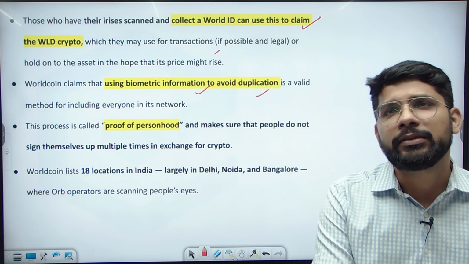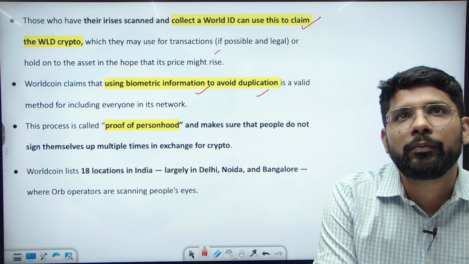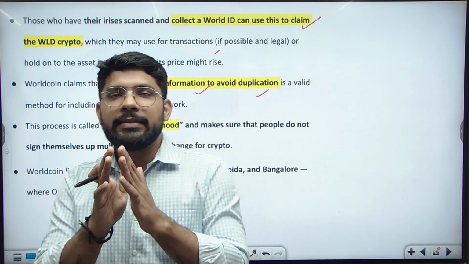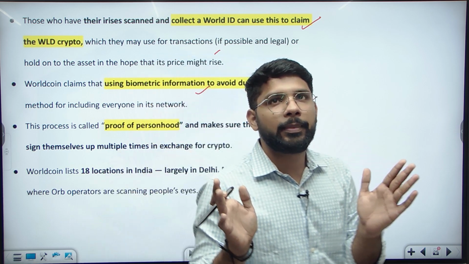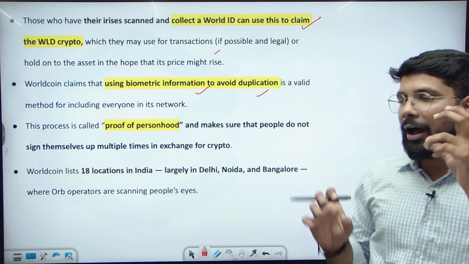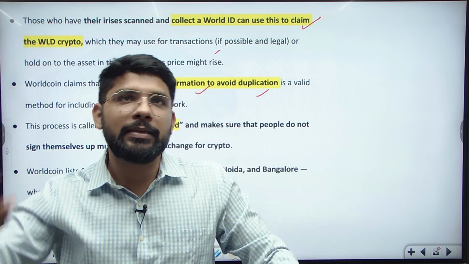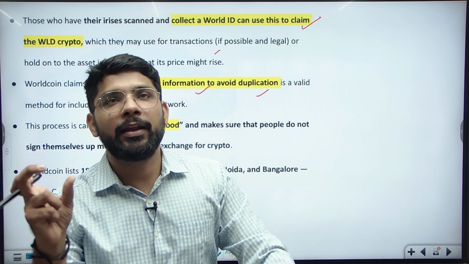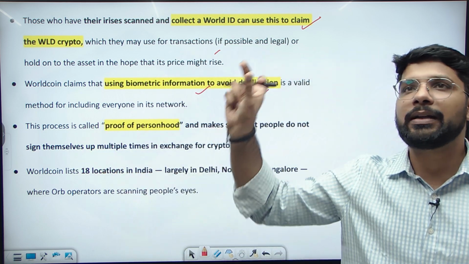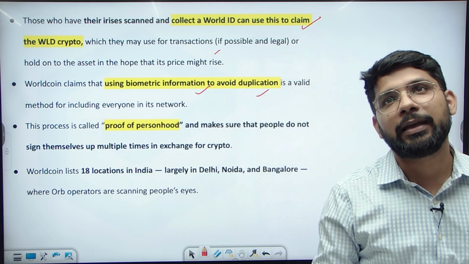They also identified some locations in India for this project, like Delhi, Noida, Bangalore. So what exactly is the main idea? They are creating a digital economy at the world level. They are enrolling people through scanning of their iris. After the scanning, you can buy Worldcoin, a cryptocurrency. If you are buying a cryptocurrency, you will be part of the world digital economy. Everybody can enroll in it, but the condition is that you should give your iris scan.